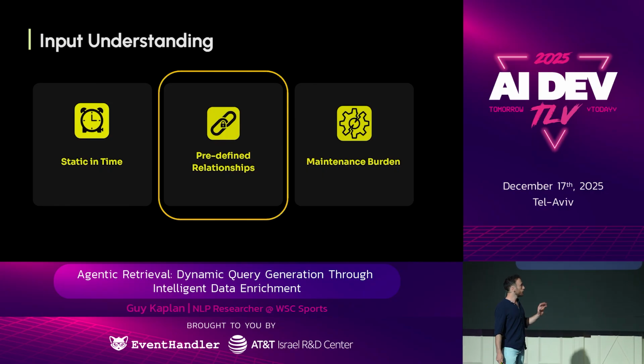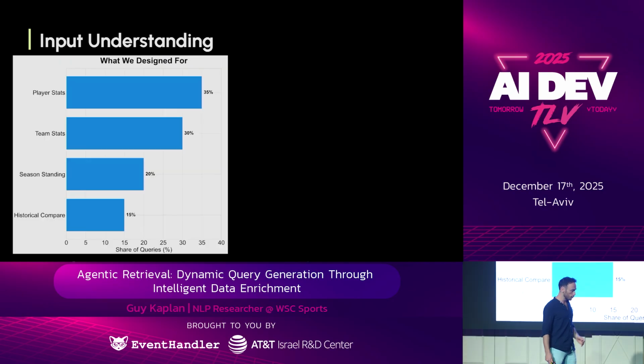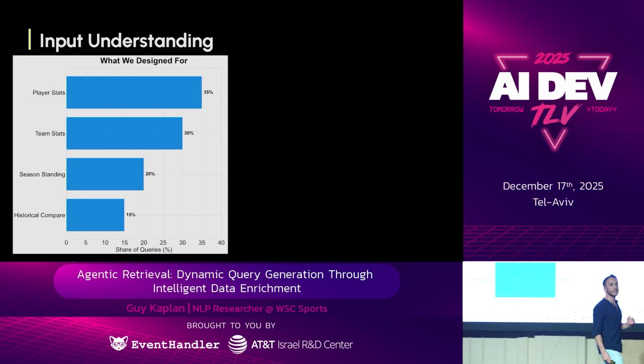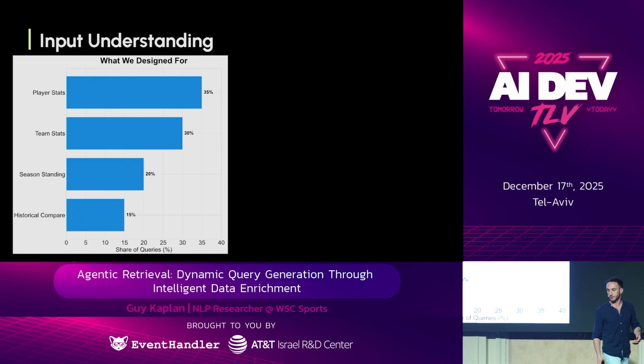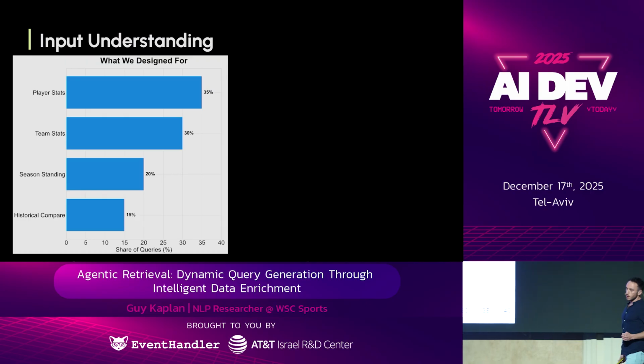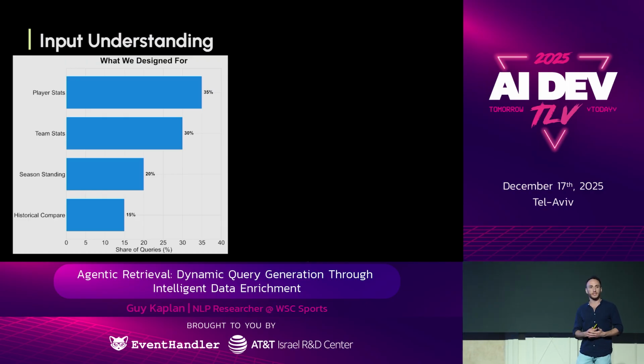So let's dive a little deeper into the predefined relationships, and I'll show you why that's not just an issue that we're dealing with, it's something that any product can face. So every product makes assumptions about its input data, right? There's no free lunch. We make assumptions based on the business needs.